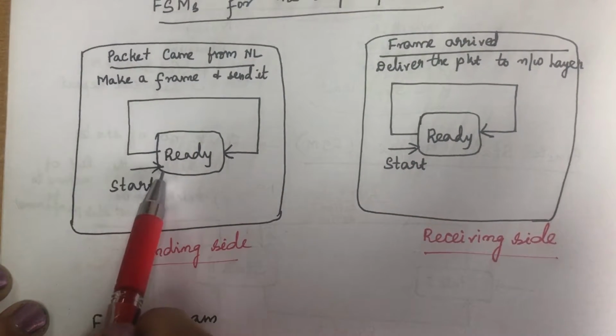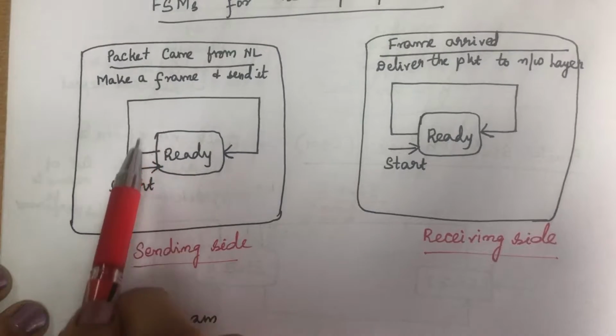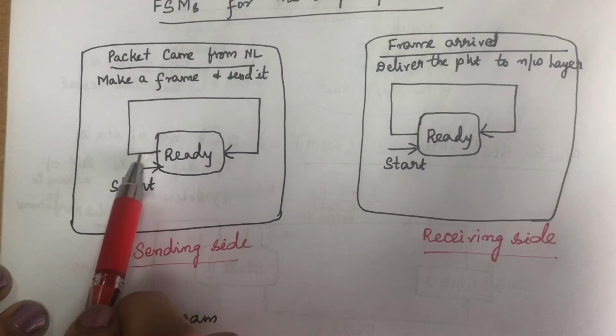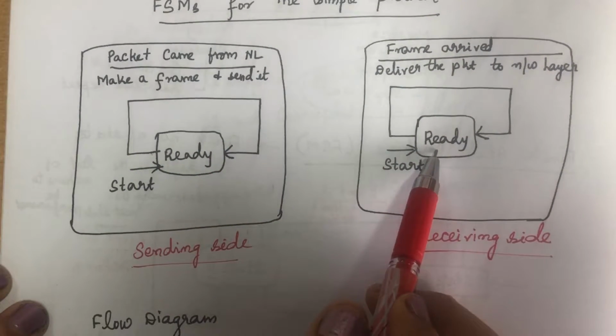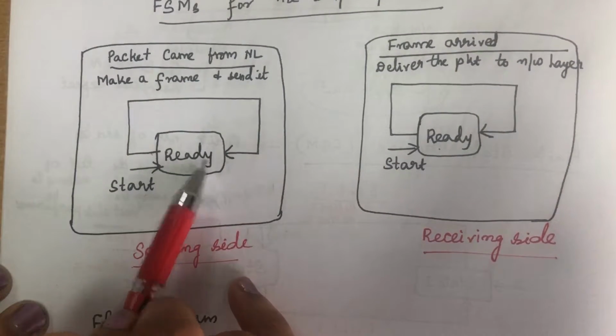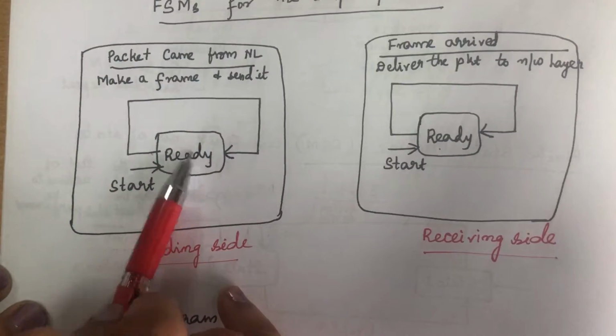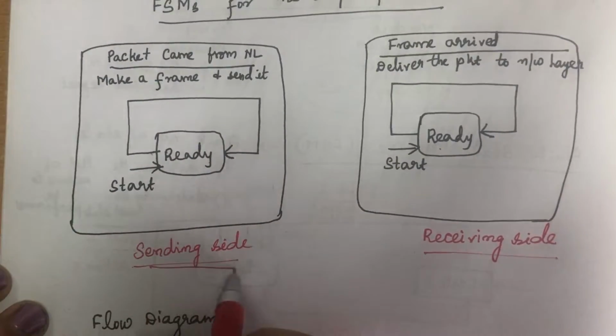The machine will be in the ready state. When any packet comes from the network layer, it will prepare a frame and send it to the receiving node, and again the machine will be in the ready state. This is the finite state machine of the sending side.